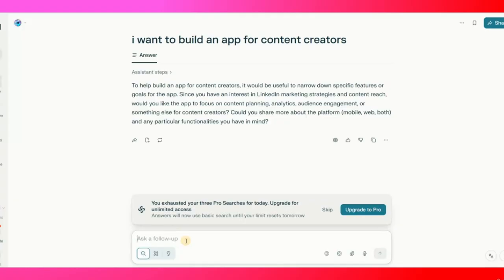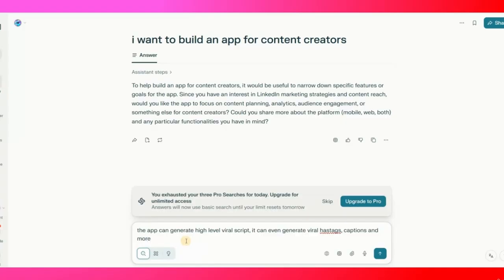So for example, the app can generate high-level viral scripts, it can even generate viral hashtags, captions, and more of that stuff.